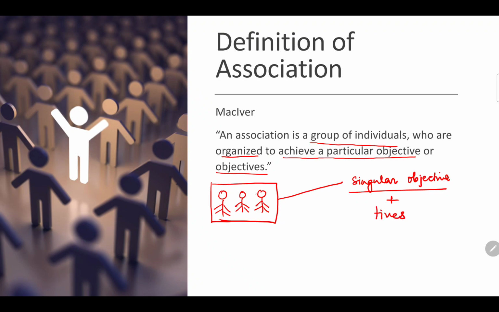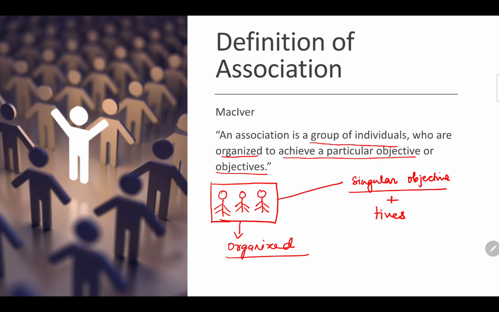When the group of people come together, it is called an organized group, where they need to follow certain rules and regulations in order to meet those objectives, whether a particular objective or many objectives. So MacIver has given a brilliant definition of association.